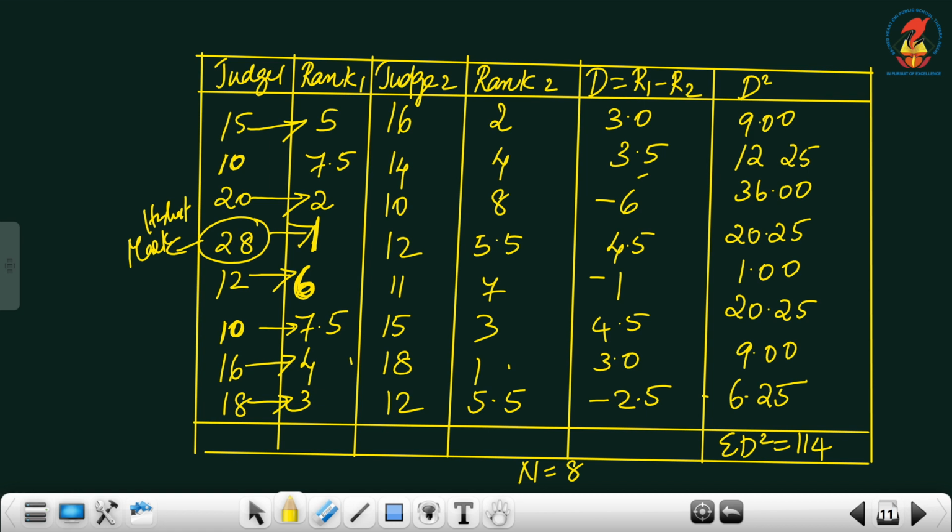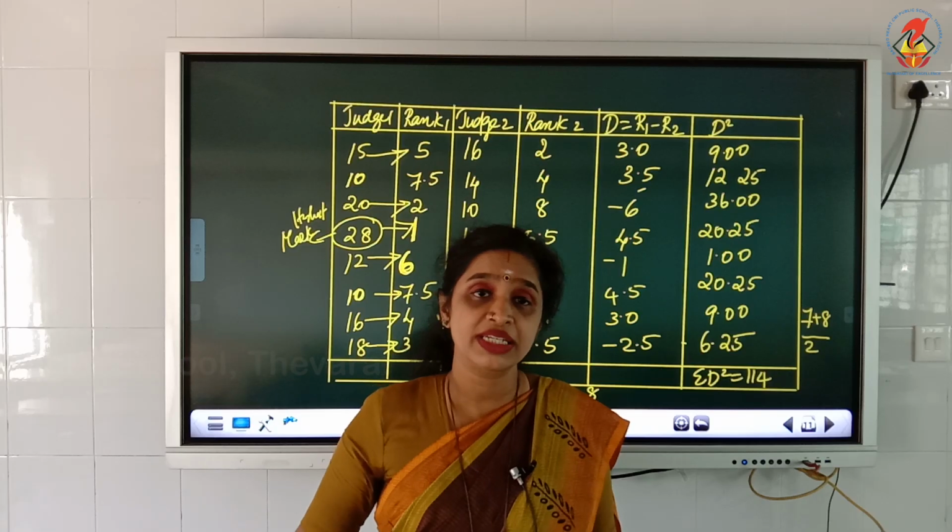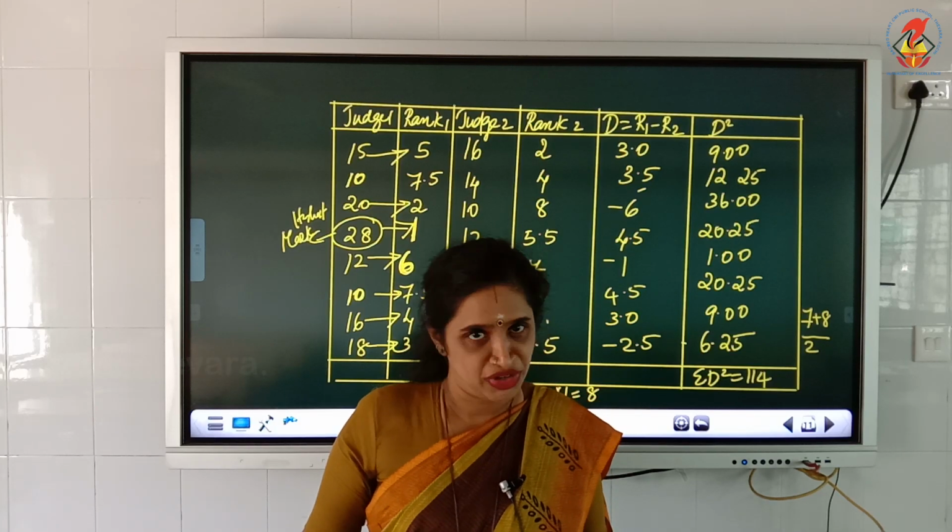So, we cannot give it as 8th rank. Since both the 10 marks are equal, we cannot do the discrimination as 7 and 8. Therefore, what we do is, we find the average of both the 10s. We will find out the average of the rank, where they stand. How do we find the average of the rank? 7 plus 8 divided by 2. What do we get? We will be getting the value as 7.5.